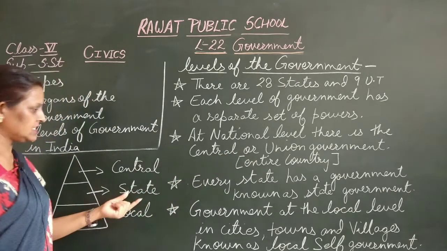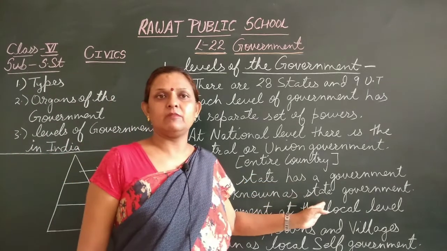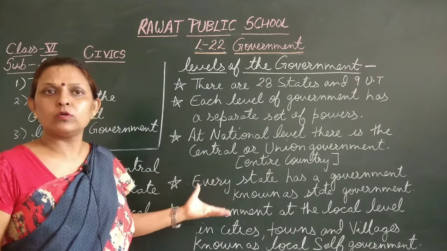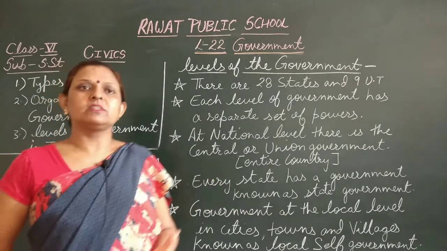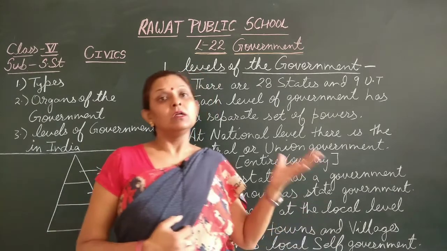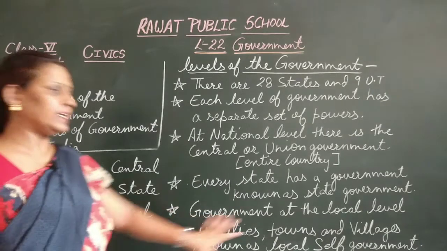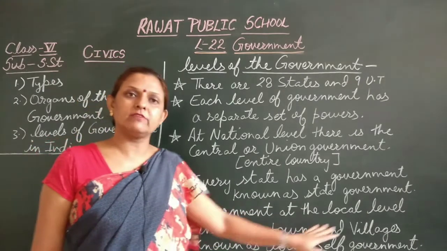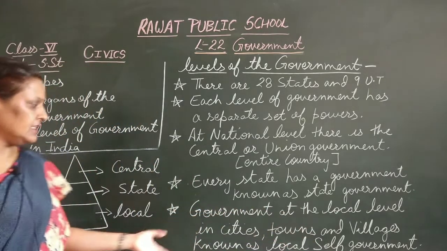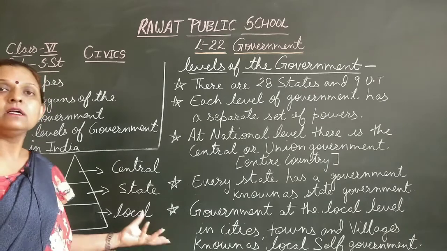When we talk about the state level, every state has a government known as the state government. The 28 states all have their own government which looks after the responsibility and work of their particular state, which are assigned to them by the Constitution of India. When we talk about the local level, government at the local level in cities, towns and villages, also known as local self-government, works at the grassroots level and looks after the people at the local level.